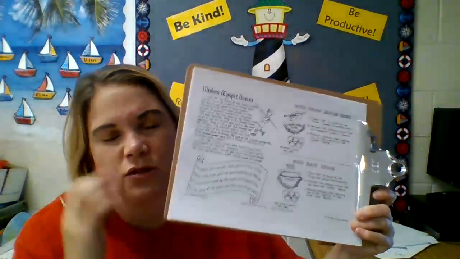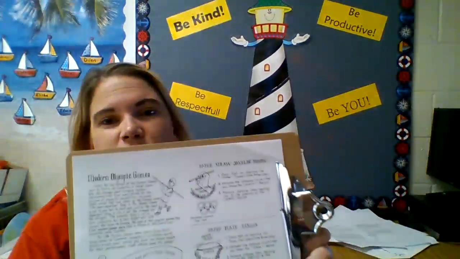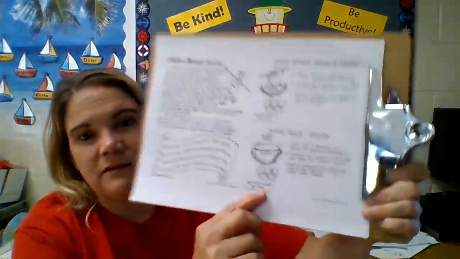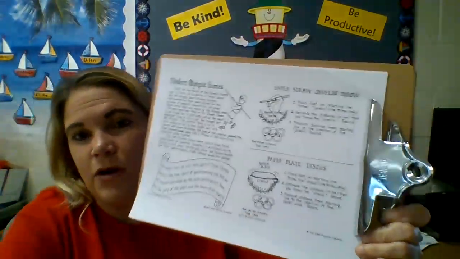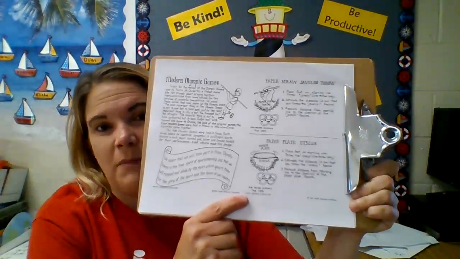So the first page is just some information about the Olympics. The second page starts the actual Olympics. You get to do a javelin throw, but instead of throwing a big javelin like they do in the Olympics, you're going to throw a paper straw and then measure how far your straw went. Paper plate discus, if you have a paper plate at home. Now throw it like a discus and see how far it goes, and you'll measure the distance, okay?